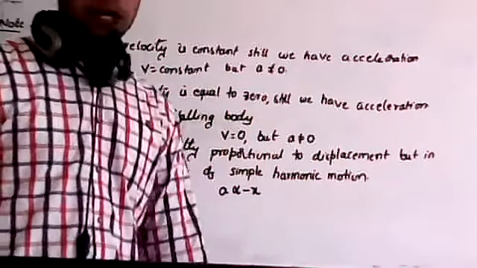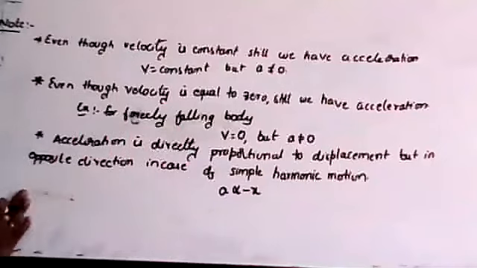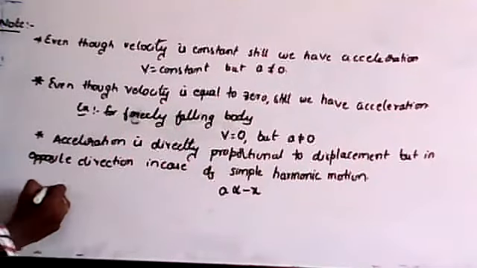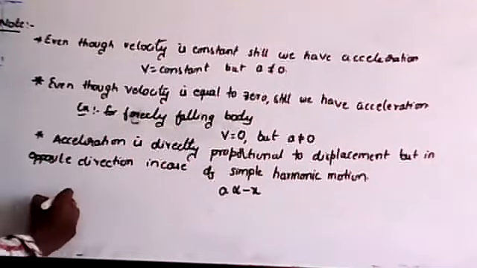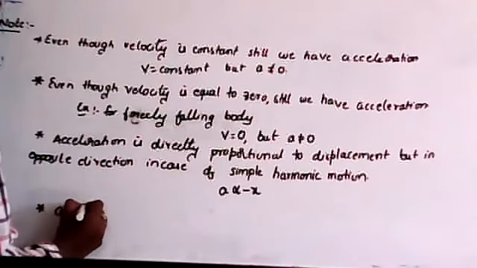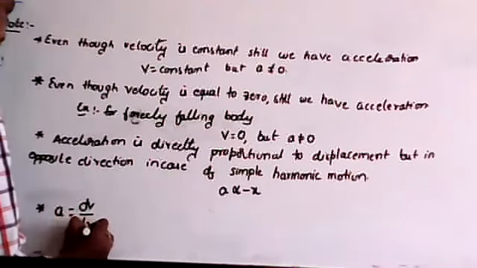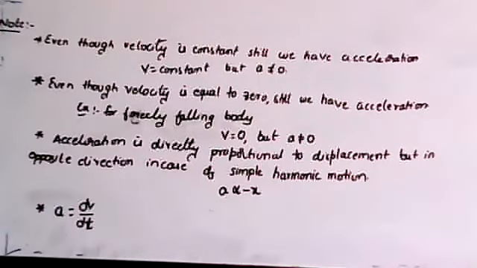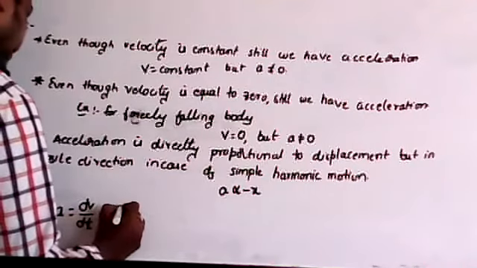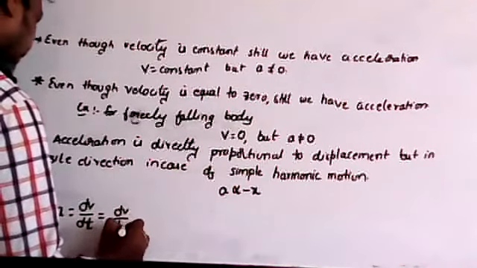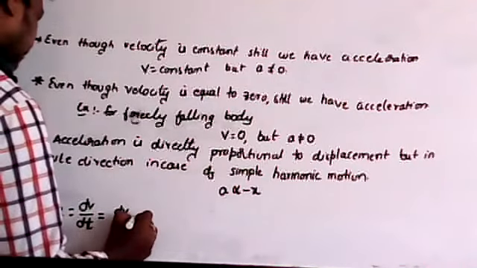Now remember, I will write acceleration in one form, in terms of chain rule. For example, acceleration a is equal to dv by dt, that is the rate of change of velocity. Now I will modify it like this: dv by dx into dx by dt.